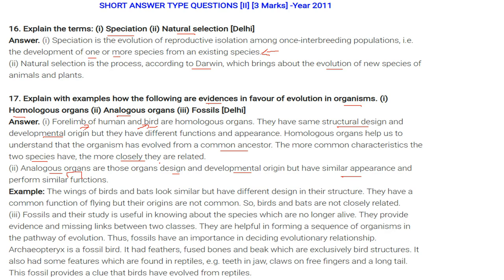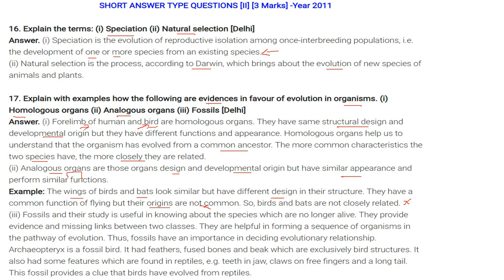As we just said, the wing of a bird and the forelimb of a man are homologous. Now the wing of a bird and a bat look similar, but they have different design in their structure. So they have the common function of flying, but their origins are not common. So birds and bats are not closely related.